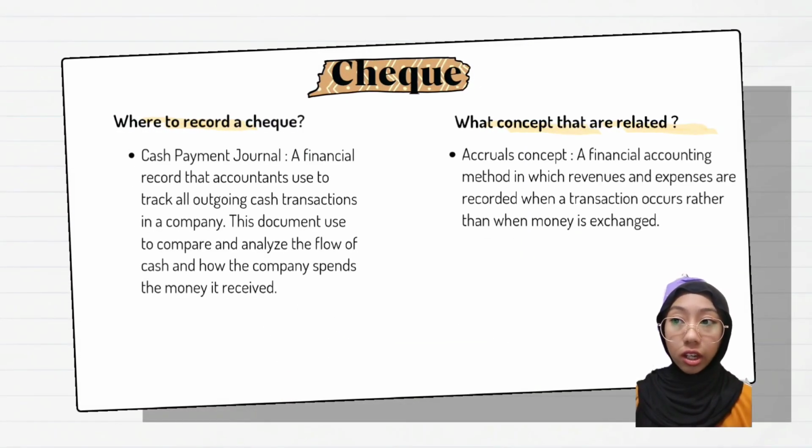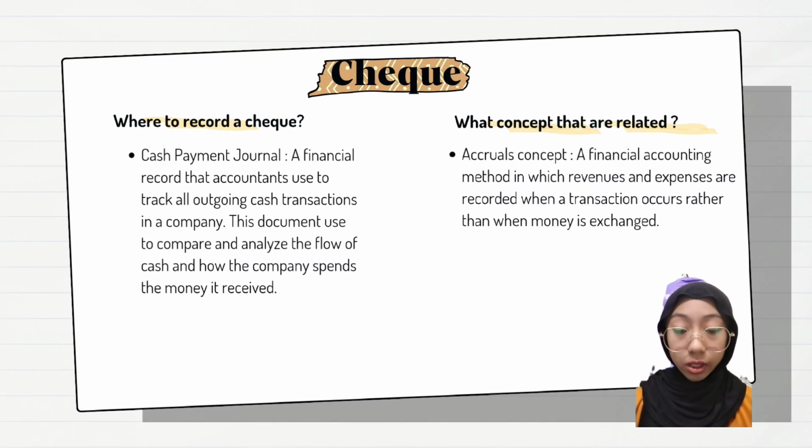We'll talk about check. Do you know a check is a document that orders a bank to pay a specific amount of money from someone's account to the other person to whom the check has been issued? So, where is the check recorded? We record a check in the cash payment journal. Cash payment journal is a financial record that accountants use to show all outgoing cash transactions in a company. This document is used to compare and analyze the flow of cash and how the company spends the money it receives.